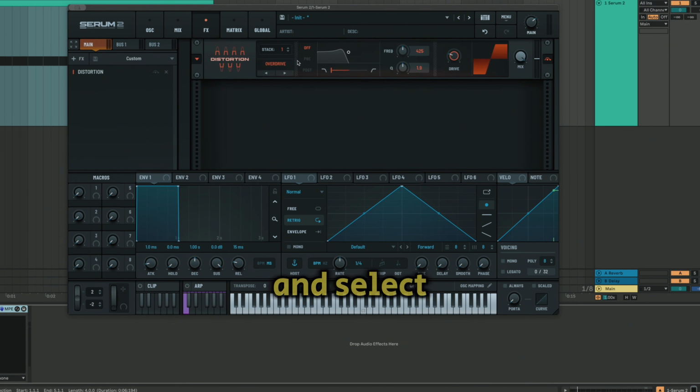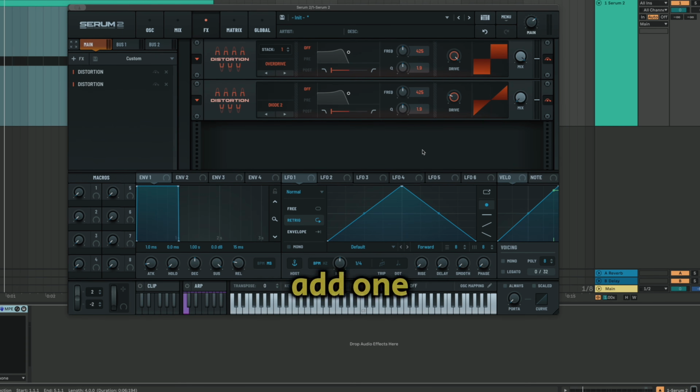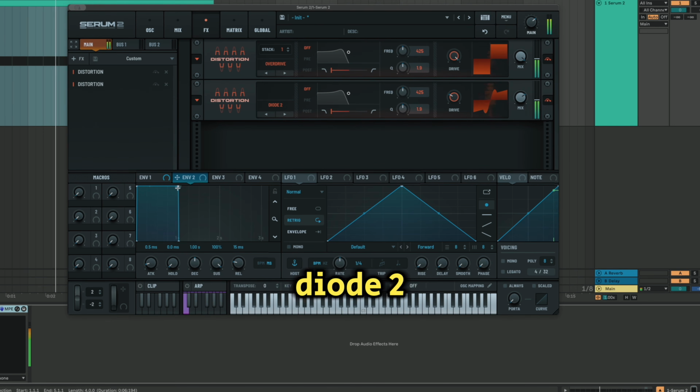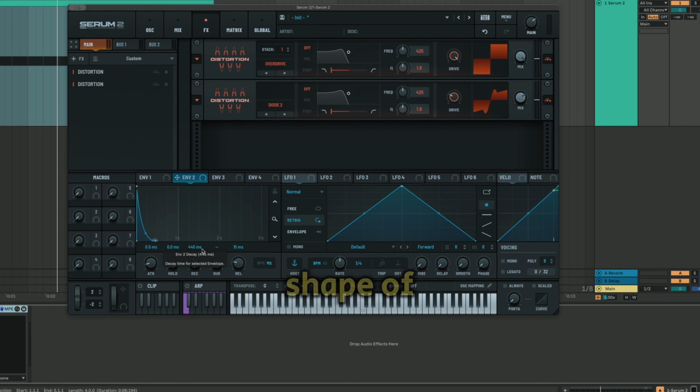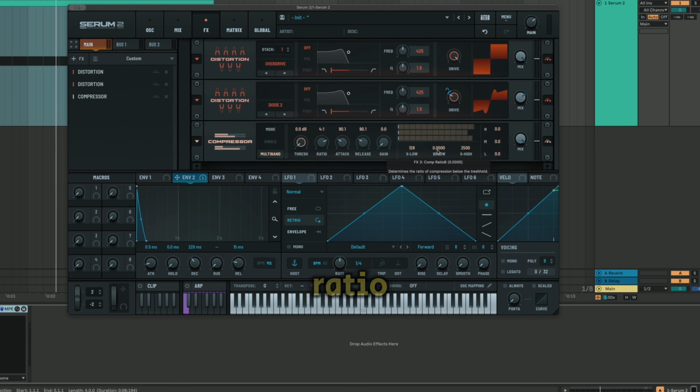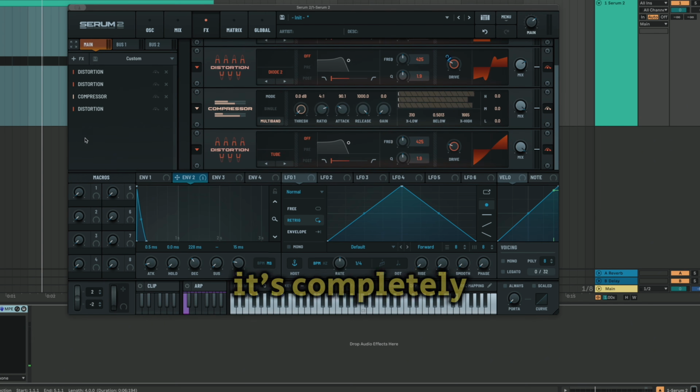Enable distortion and select overdrive mode. You can already hear all the industrial grit, but don't hurry to use the sample yet because we have a lot more effects ahead. So now add one more distortion mode and choose Diode 2. To emphasize the transient, make the shape of envelope 2 like this and then assign it to the dry of the second distortion and enhance the compression ratio. It's completely safe to add one more distortion if you want to, because we can achieve a completely different kick tone with this module.